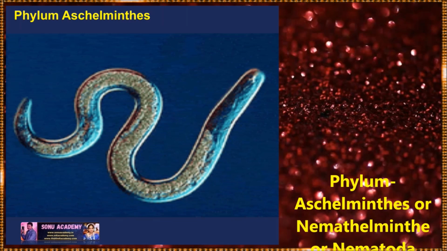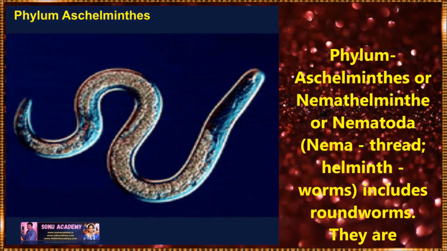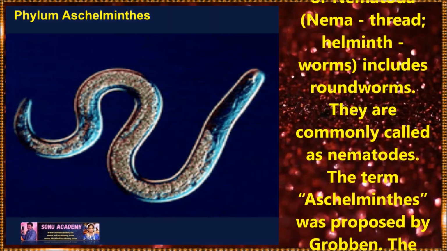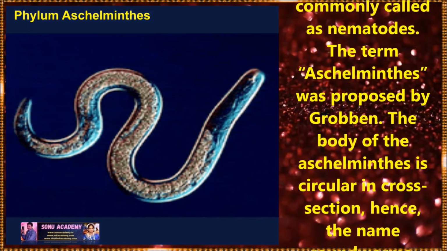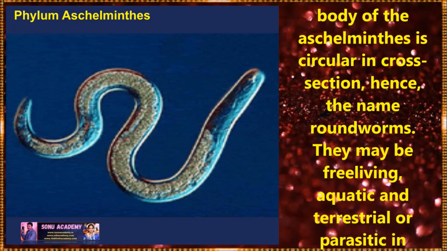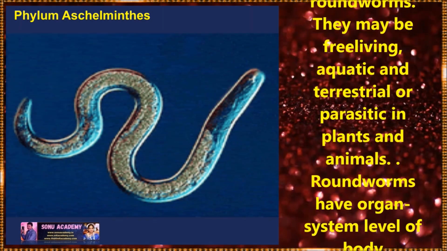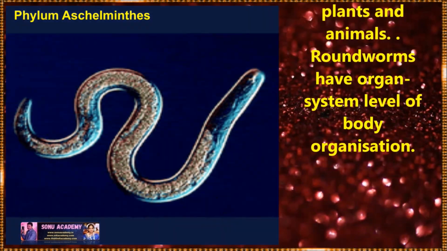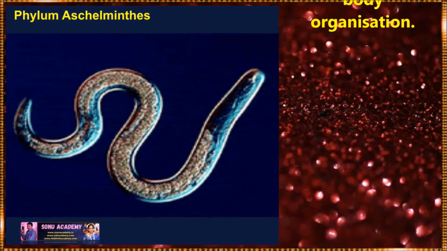Now let us discuss phylum Aschelminthes. The phylum Aschelminthes, or Nemathelminthes, or Nematoda, includes roundworms. They are commonly called nematodes. The term Aschelminthes was proposed by Gegenbaur. The body of Aschelminthes is circular in cross section, hence the name roundworms. They may be free living, aquatic and terrestrial, or parasitic in plants and animals. Roundworms have organ system level of organization.